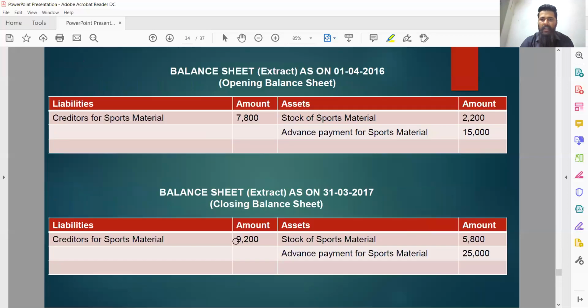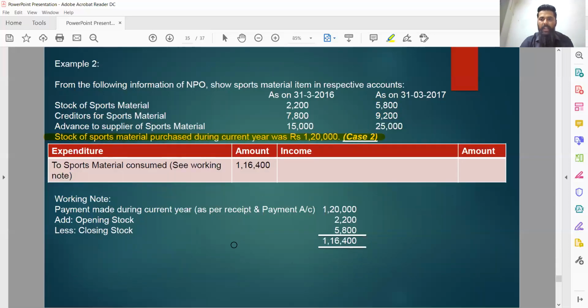Only this language is the point from where you have to identify whether we have to make all 6 adjustments or only 2 adjustments pertaining to opening stock and closing stock. In case number 2, we have to make adjustment in context of opening and closing stock only. Why?